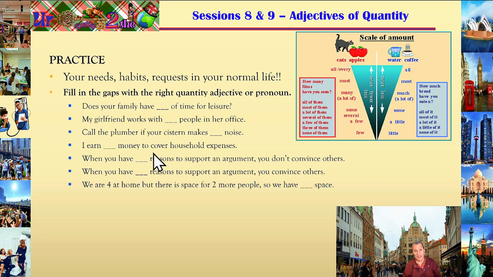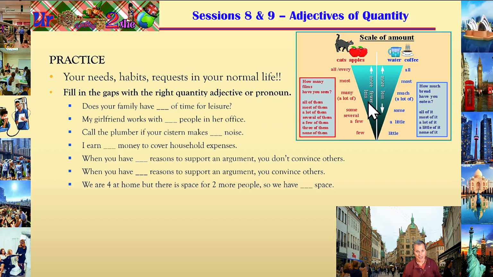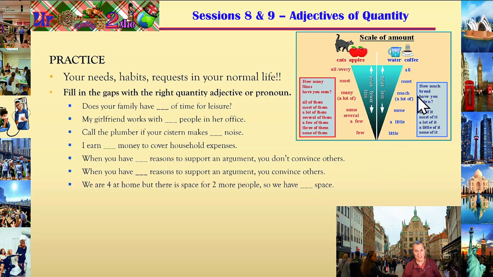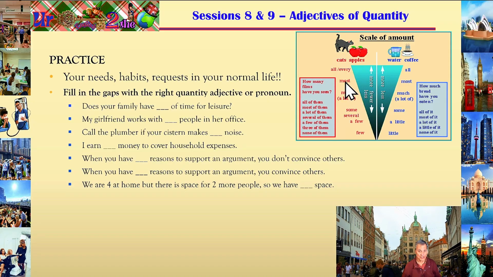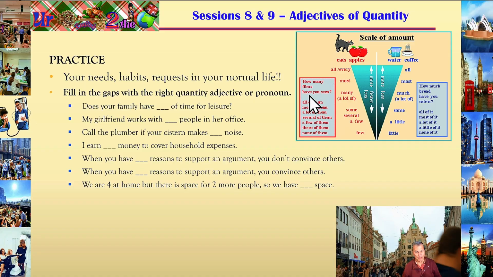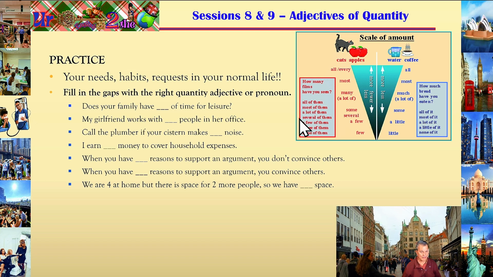And just to remind you of them, you have a scale of amount here, from few in the case of countables or little in the case of uncountables, to more quantity: most, all, every, much, many in the other case, and so on, right? With examples about how many and examples about how much. In this case, how much bread, or how many films, right?